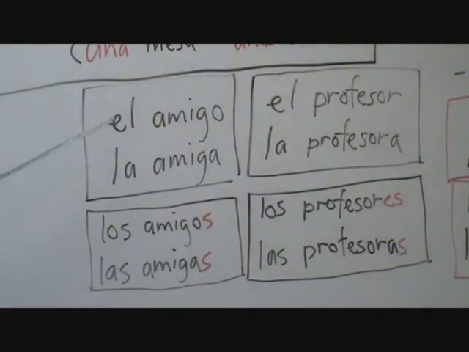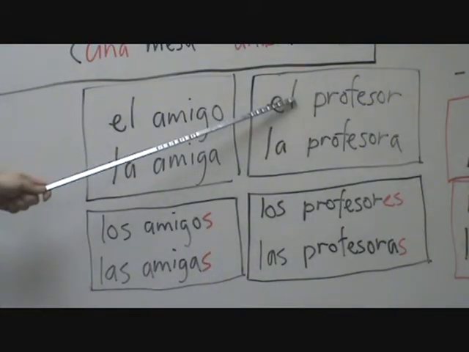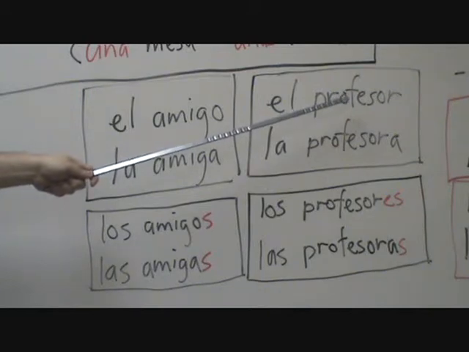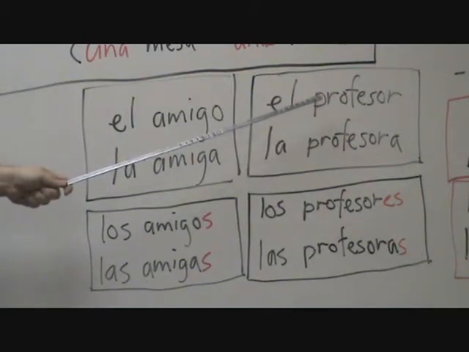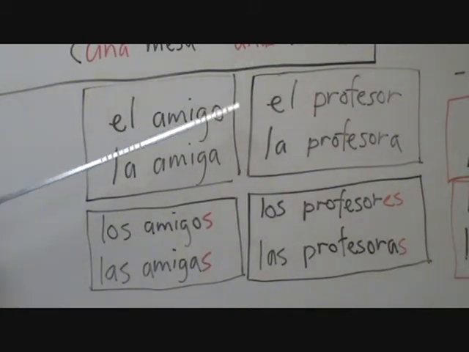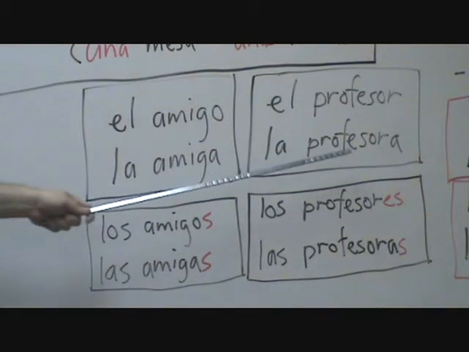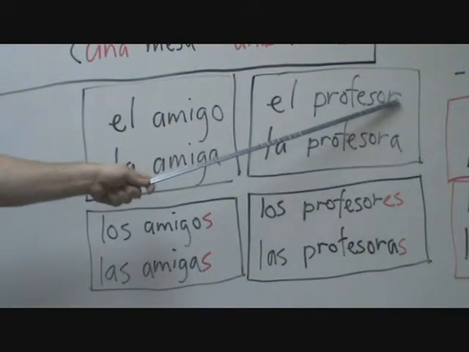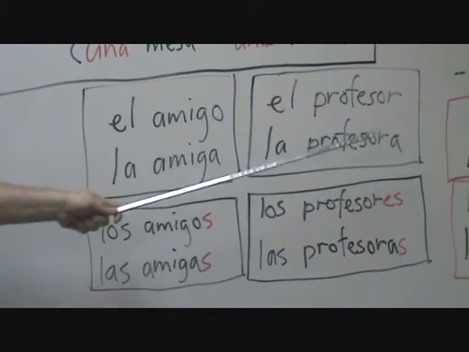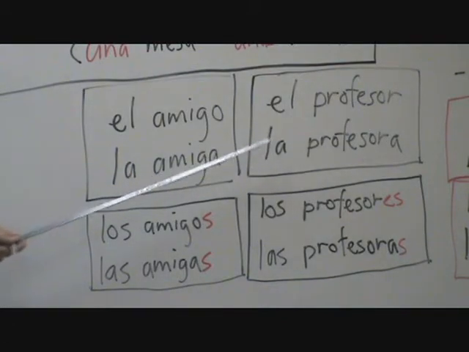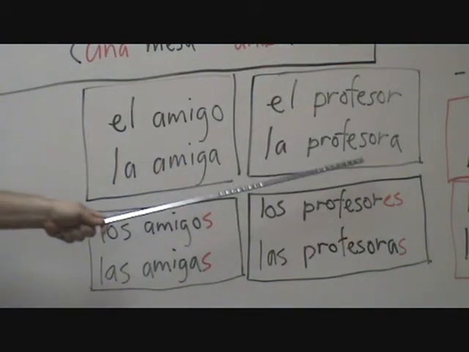Now, the next thing we need to look at is words that don't just change the letter at the end. For example, the word for teacher, el profesor. Notice it ends in the consonant R. That's the masculine for the professor or teacher. But the female teacher is la profesora. We add the A at the end, even though that didn't have an O in the masculine. So, el profesor, the male teacher, la profesora, the female teacher.